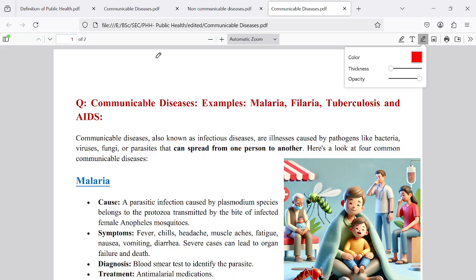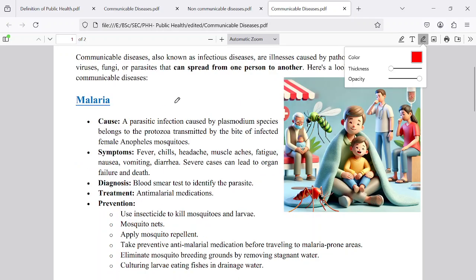But how do they communicate? They can communicate through the air, through the water, directly, or maybe through other devices which are used by the patients. The communicable diseases here are malaria, filaria, tuberculosis and AIDS. COVID-19, caused by the coronavirus, is also a communicable disease. We will discuss them in a short manner.